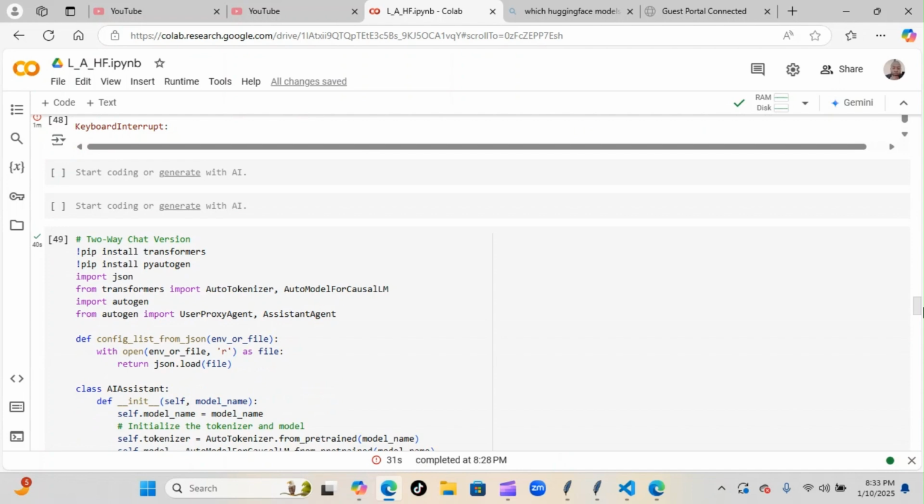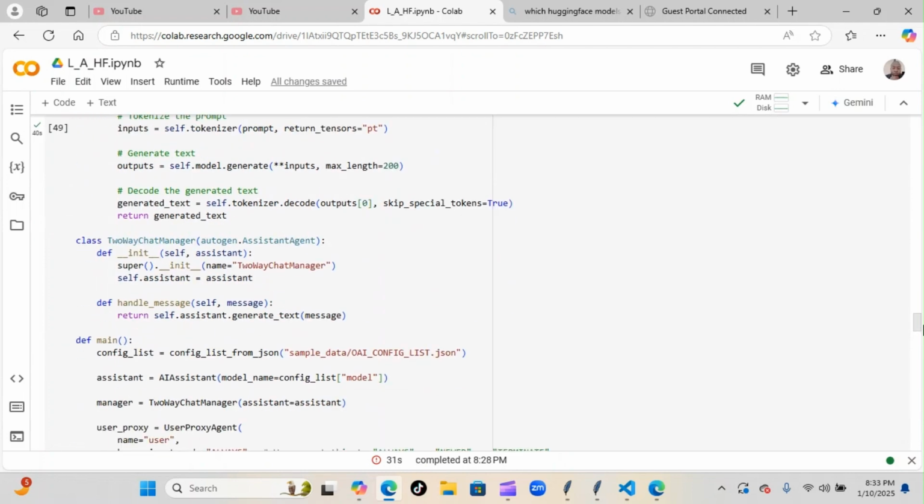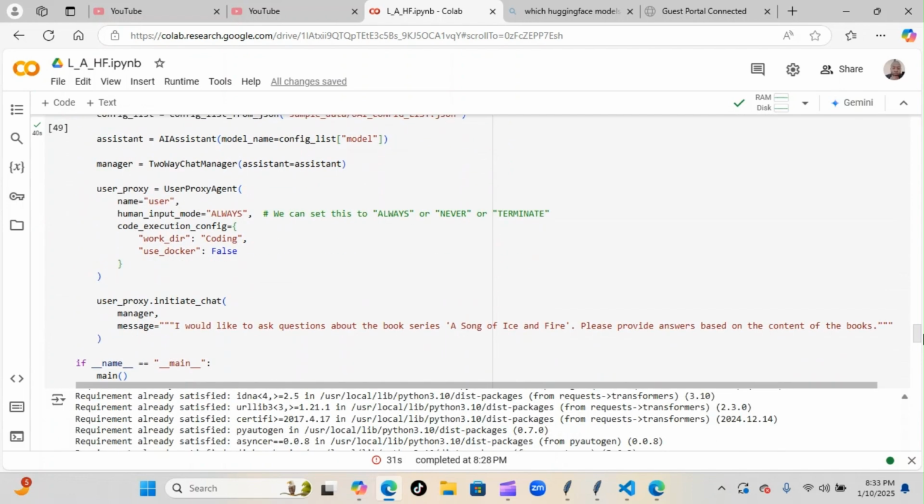This one here, we dropped back down from a group chat to a two-way chat, and then we tried to change it to ask questions about the book series A Song of Ice and Fire, which is Game of Thrones, but this is the name we use. So we dropped it down from a group chat back down to a two-way chat to see if that would work. Now this one worked. We just weren't able to generate a response.